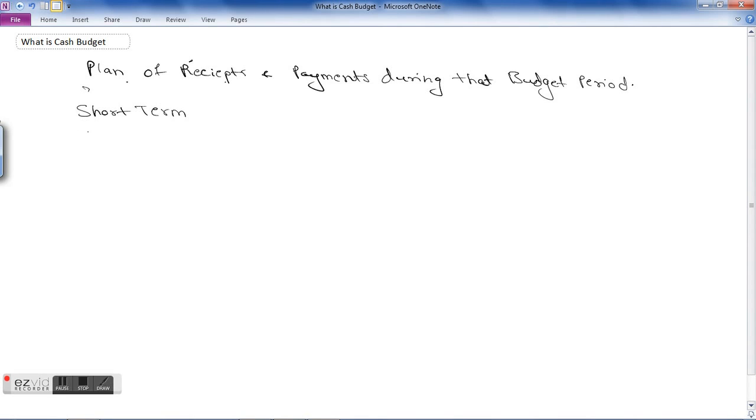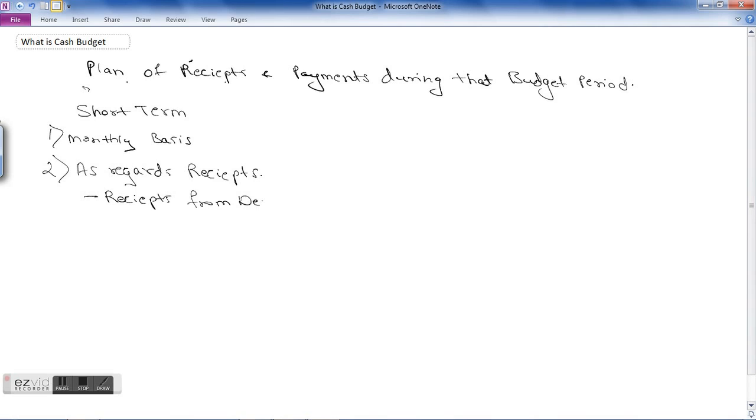Now talking about the short period cash budgets. Usually short period cash budgets are prepared on a monthly basis. That is, for every month a separate budget is prepared. Then as regards receipts for short term budgets, what are the receipts that we will have on a monthly basis? First major is receipts from debtors, that is our credit sales. Then receipts from your cash sales.